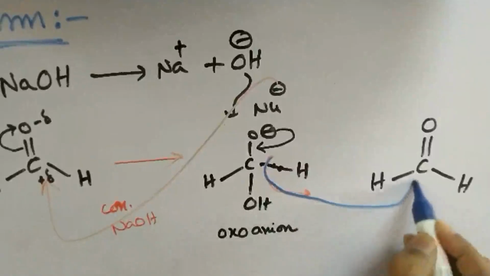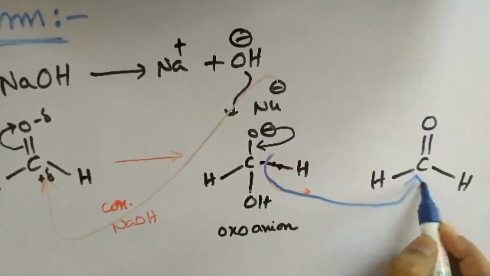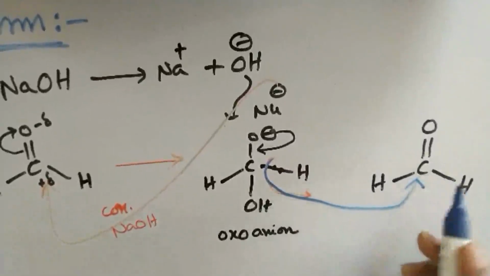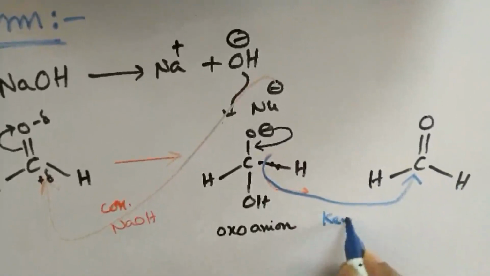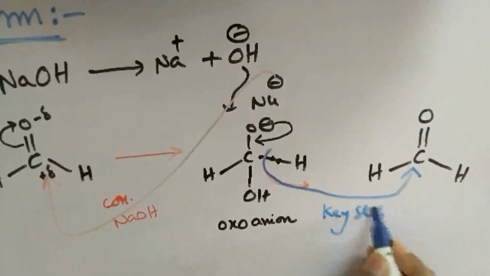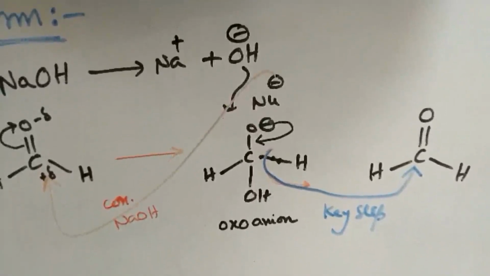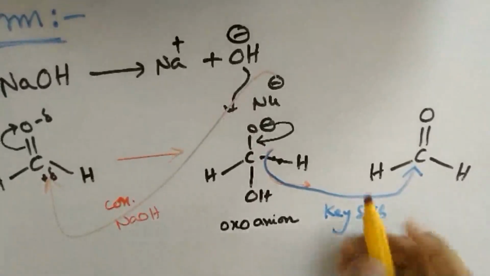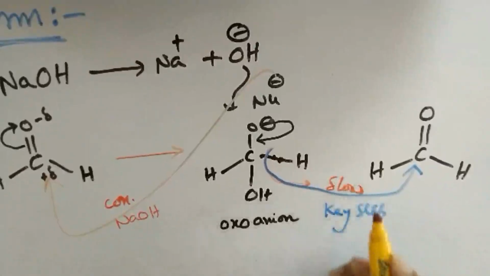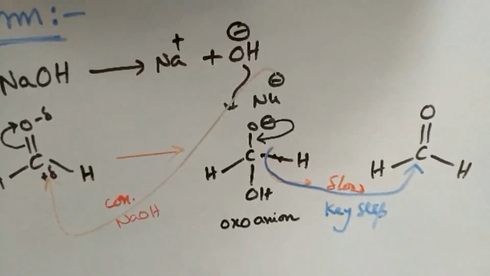This hydride is going to attack a fresh molecule of formaldehyde. That is the key step here, the rate determining step. It's the slowest step actually, which is nothing but the intermolecular hydride shift.